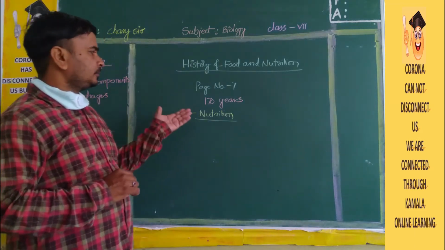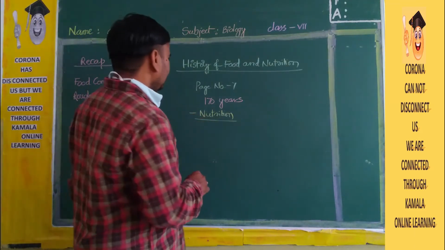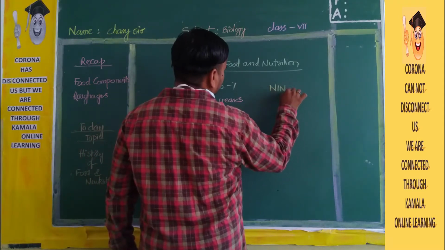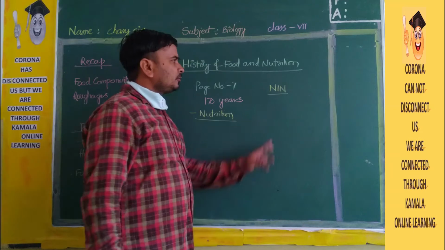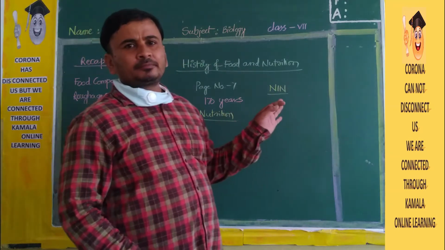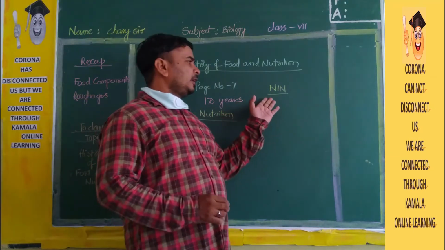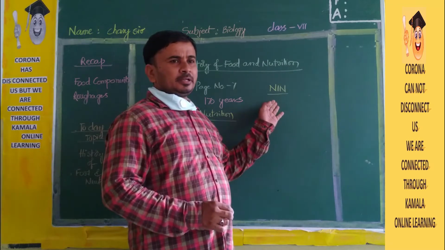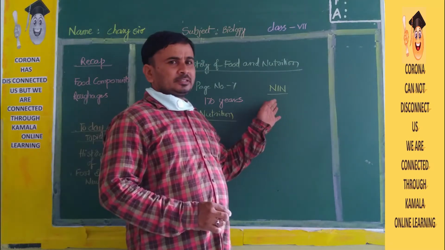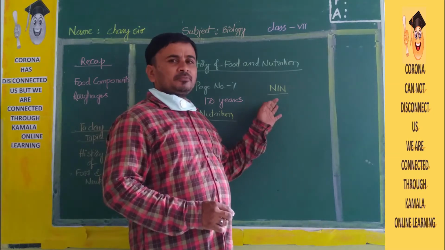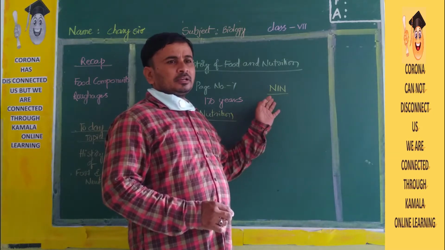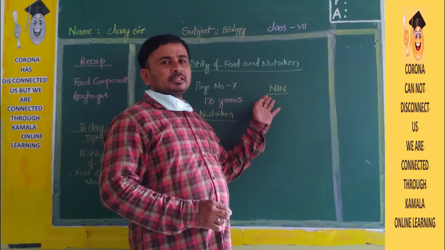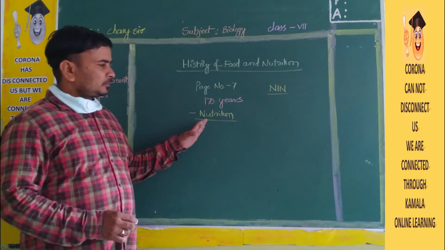170 years back. You know NIN, the National Institute of Nutrition. It explains which type of food you have to take daily. Nutrition is nothing but you are taking food: which type of food, which components you are taking, and those things will be discussed in nutrition.